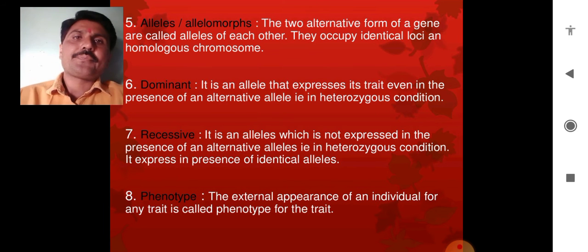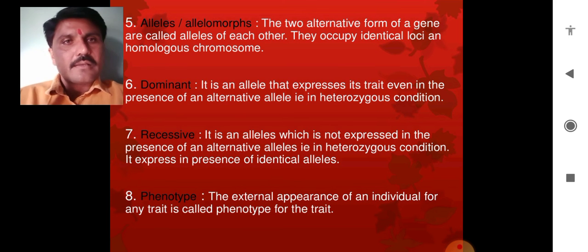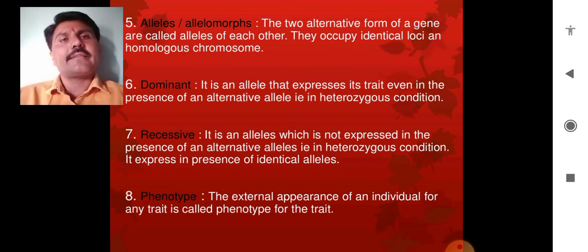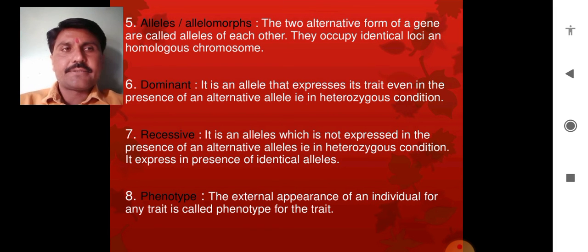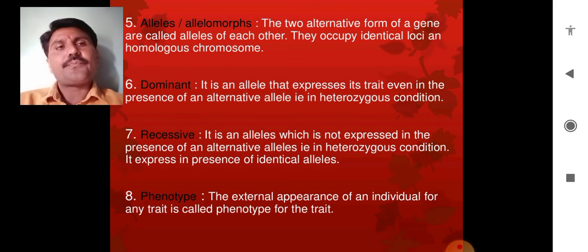Then recessive alleles are those which are not expressed in the presence of an alternative allele, that is, in the heterozygous condition. They are expressed in the presence of identical alleles.